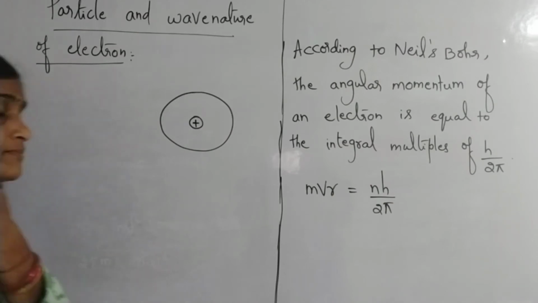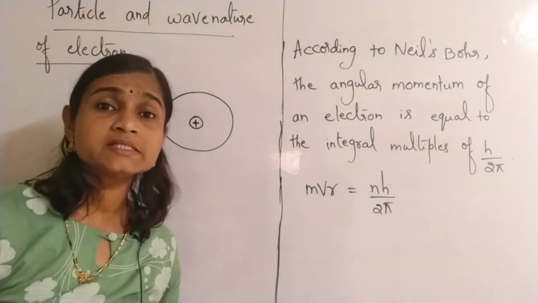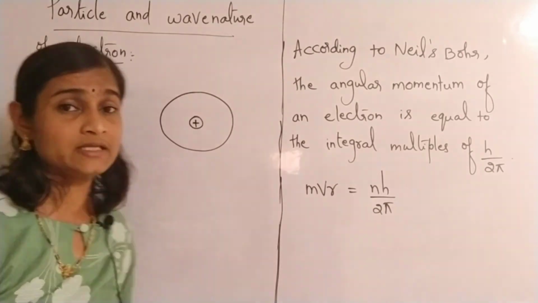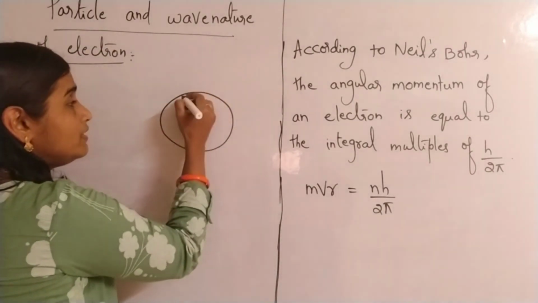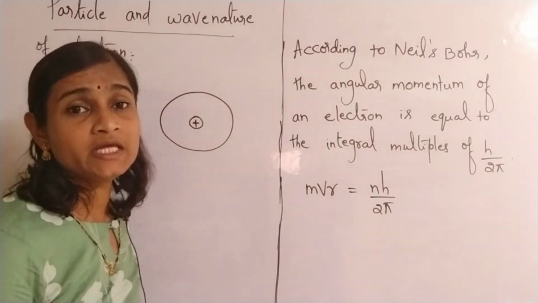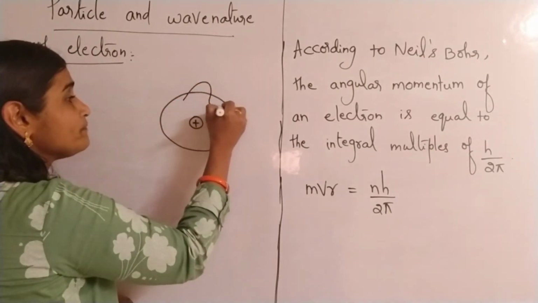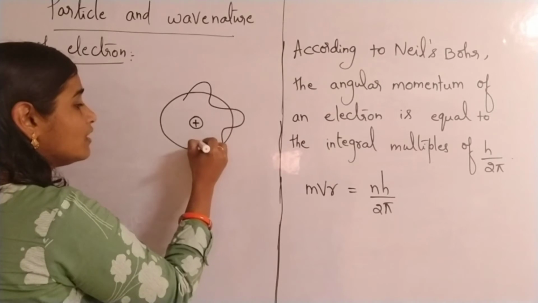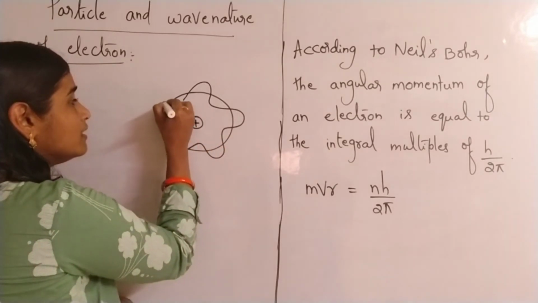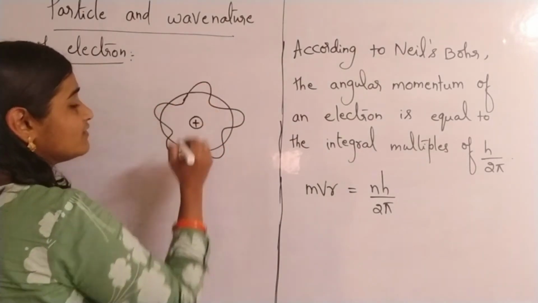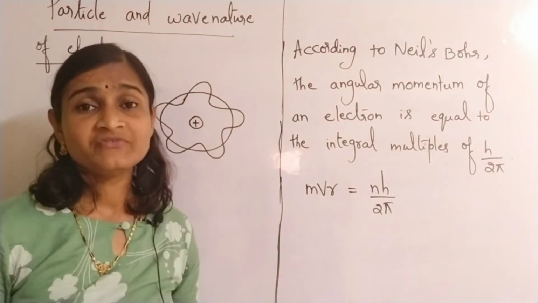Now, as proposed by Louis de Broglie, the electron is traveling in the form of a wave, a perfect standing wave.